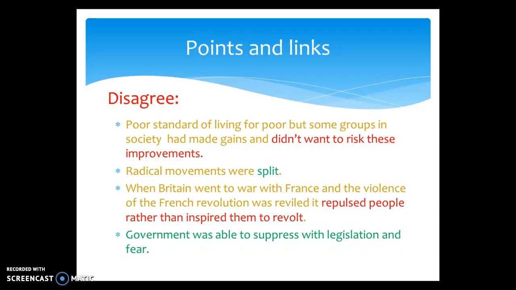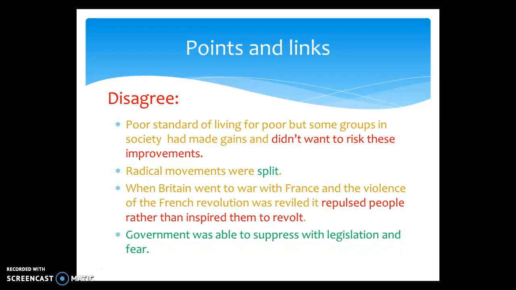On the other side of the essay, poor standards of living did provide a hotbed for unrest and discontent. Many people were without the vote and without basic food. Radical movements were split, admittedly, but there were movements that appealed to the working class in their desperation, and you can make a valid argument and bring in historians and sources to support that view. When Britain went to war with France and the violence of the French Revolution was revealed, again it repulsed people, but you've also got to highlight the desperation that was in place. You need to highlight the other points for disagree.